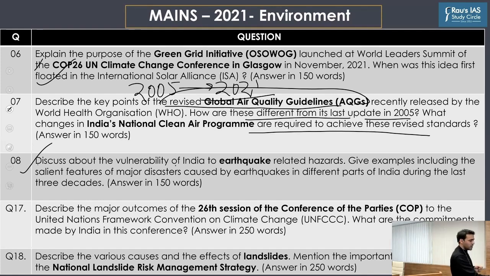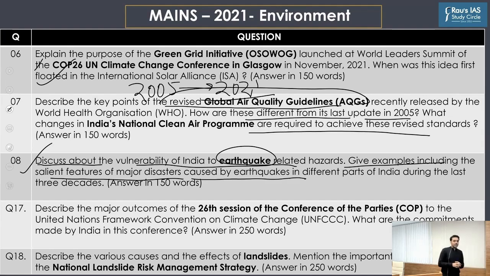Discuss the vulnerability of India to earthquake-related hazards. Give examples, including the salient features of major disasters caused by earthquakes in different parts of India during the last 3 decades. If you look into the NCERT chapter, the Compass magazine, or the Focus magazine, you will find the answers to these questions.